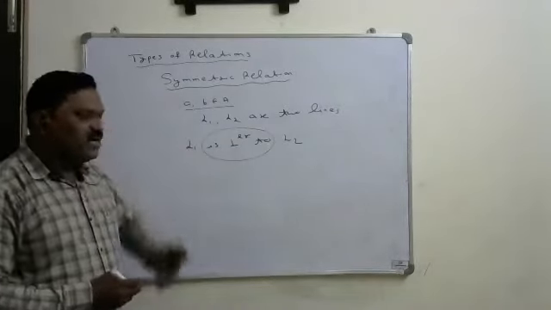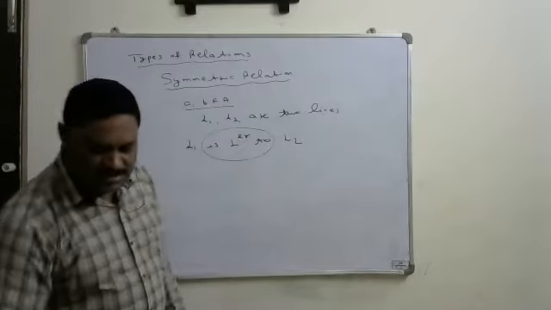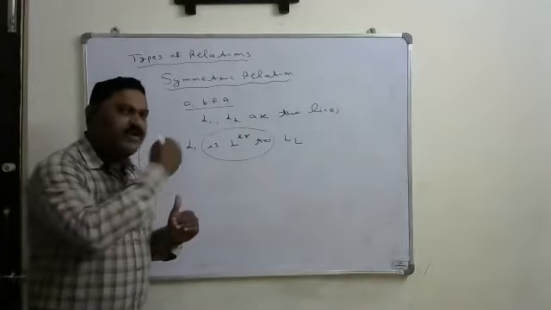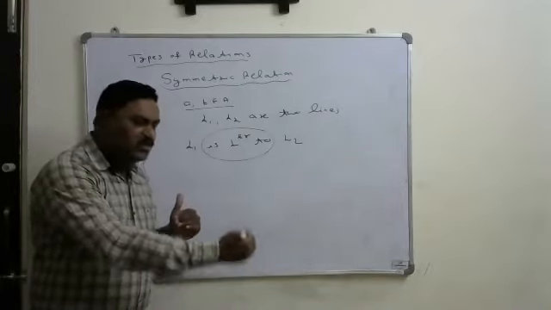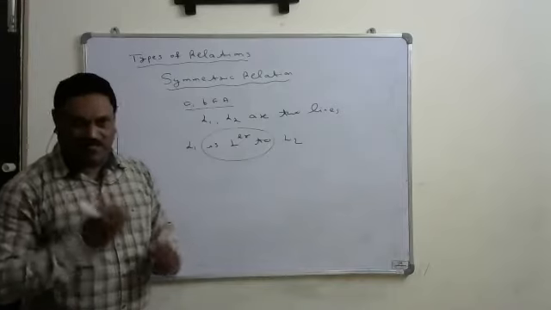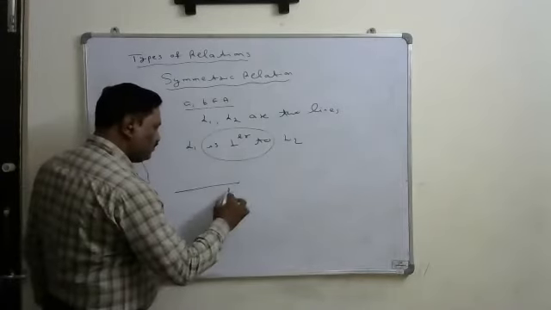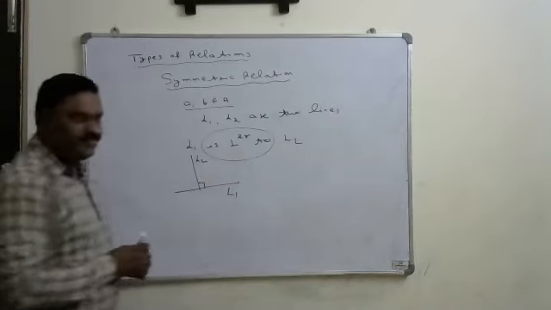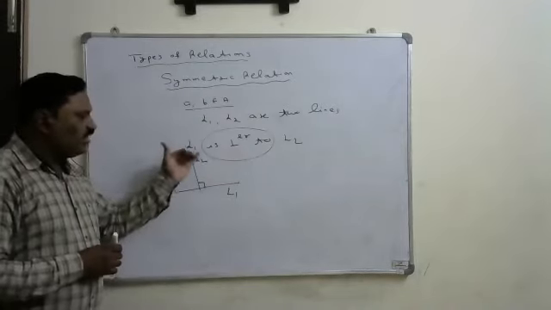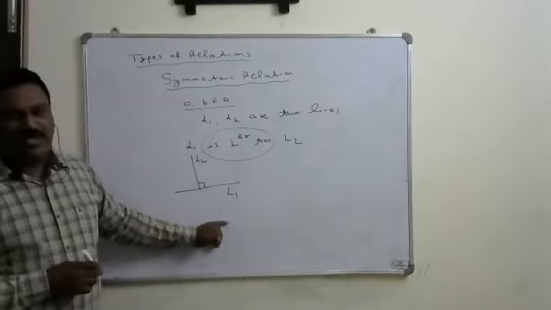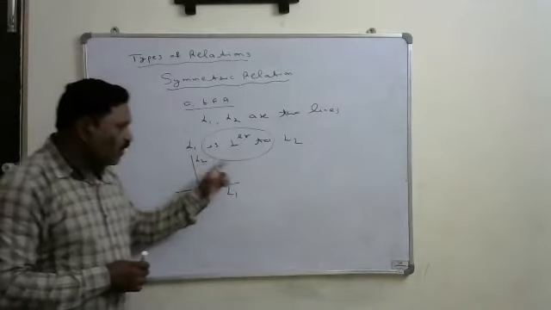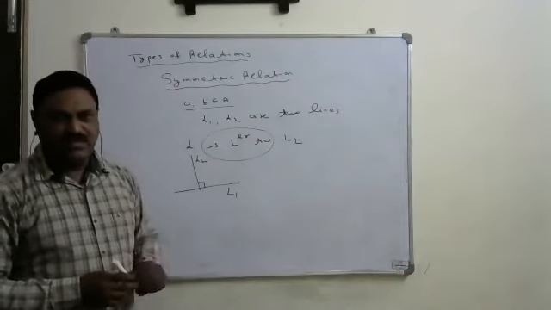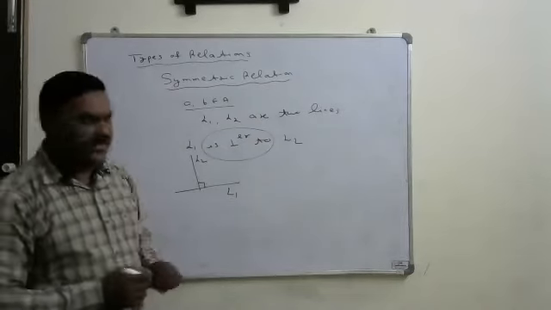Tell me, is it a symmetric relation? Yes. If L1 is perpendicular to L2, then L2 also must be perpendicular to L1. Suppose this is L1 and this is L2. So these two are perpendicular. Means if L1 is perpendicular to L2, then L2 is also perpendicular to L1. That's why the perpendicular concept follows the symmetric relation, right?